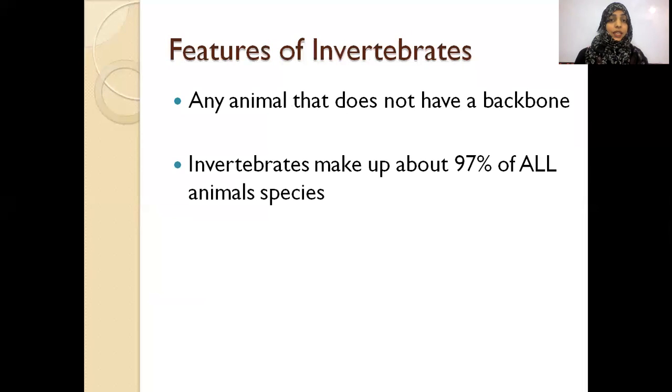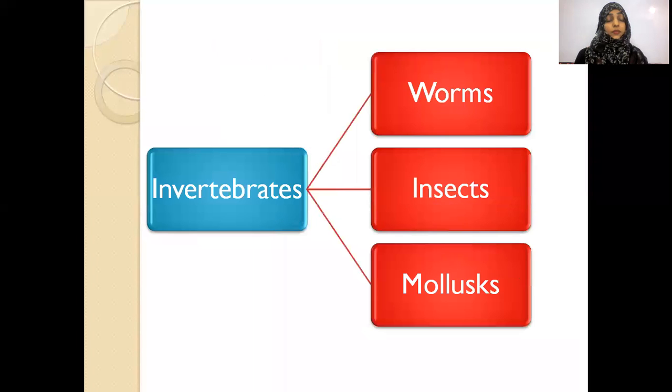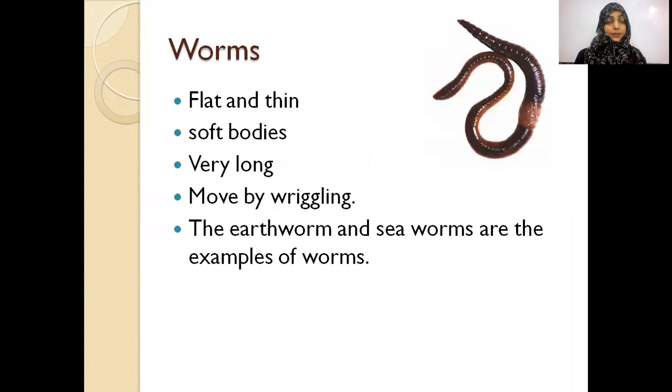Now let's see how the invertebrates are further classified. Because invertebrates are in a very huge and enormous number, they are further classified into basically three categories. First is worms, second is insects, and third is mollusks.